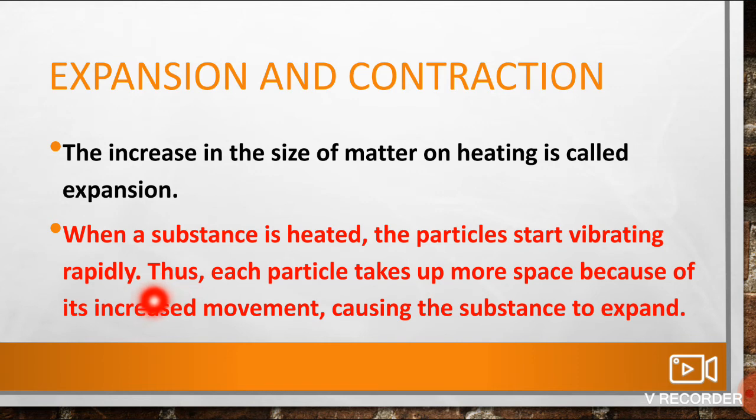Thus each particle takes up more space because of its increased movement, causing the substance to expand. That vibration leads to the expansion. Vibration leads to an increase in the distance between molecules. If there is an increase in distance between molecules, finally there is an increase in the size of matter, and that is expansion.